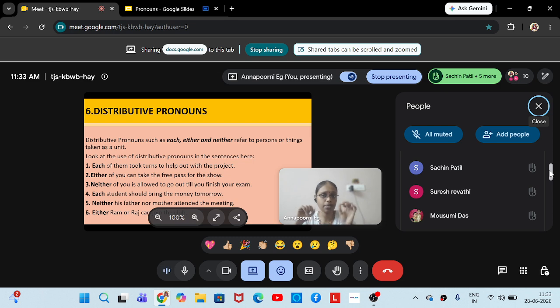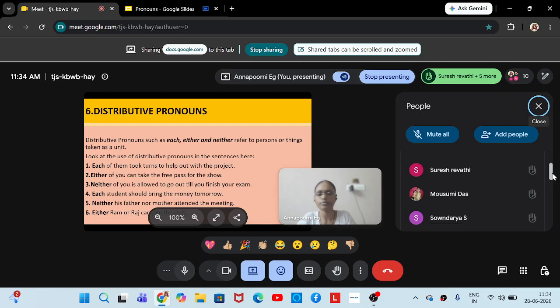So each of them means each of the students took turns to help out with the project, meaning to say everyone contributed for the project. All right. Okay, now Abhiksha, you can read the second one.